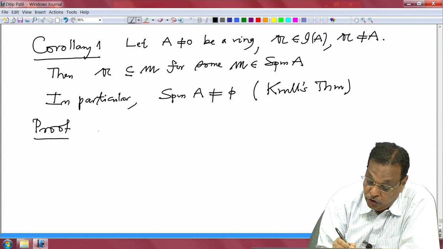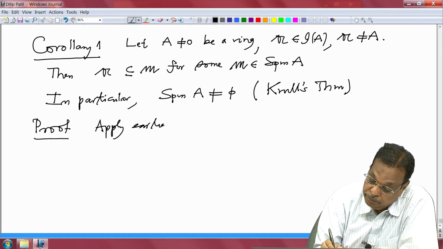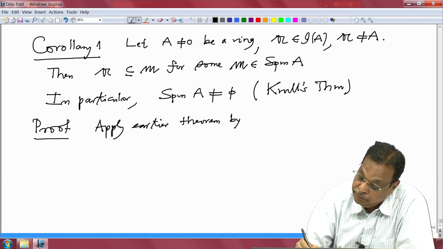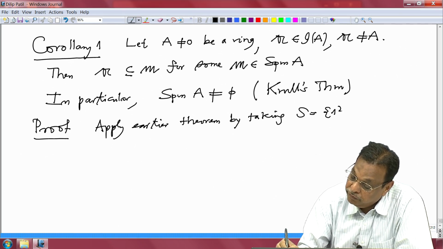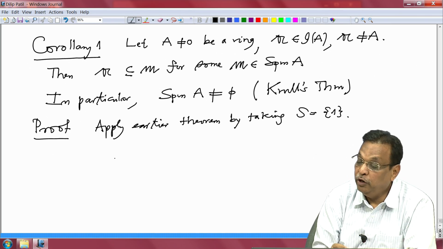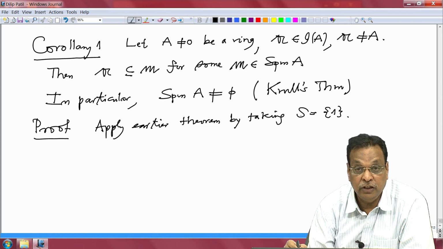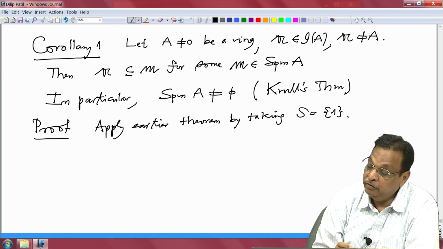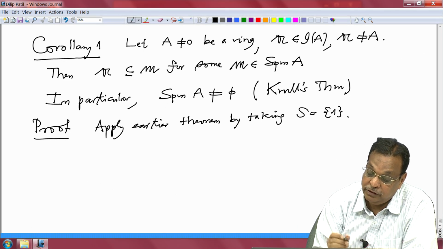So, similarly, this corollary will be a consequence of the earlier theorem. So, apply the earlier theorem by taking S equal to the singleton {1}. Then, because a is not equal to the unit ideal, a and S do not intersect, and therefore I can apply the theorem, and we can say that there exists a maximal ideal.